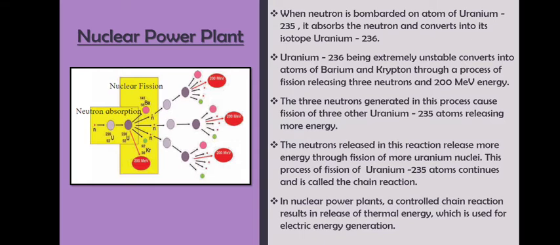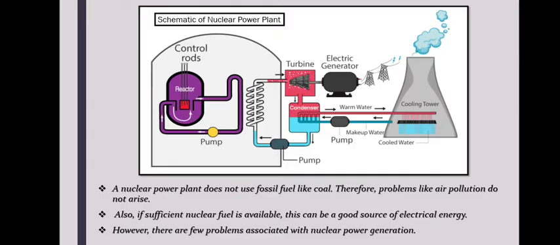In nuclear power plants, a controlled chain reaction results in the release of thermal energy, which is used for electric energy generation. So whatever is shown in the diagram is nuclear energy, which will get converted into thermal energy, because once the fission takes place, it is basically heat which will be released.